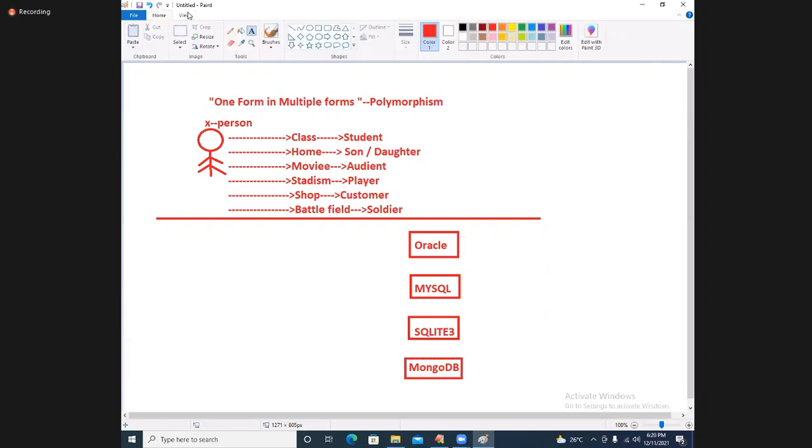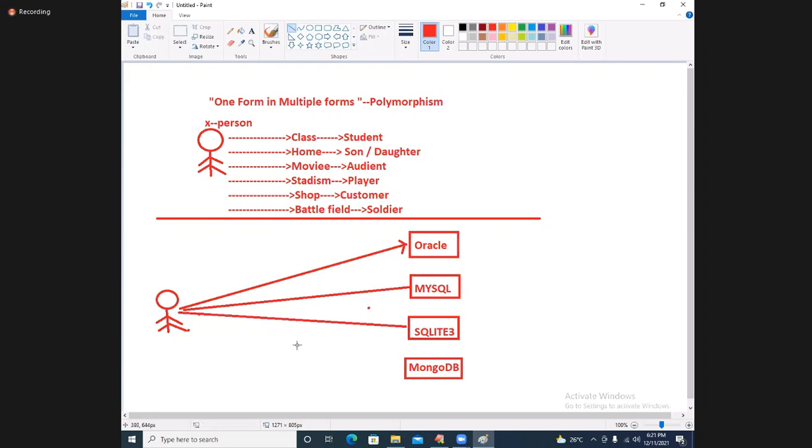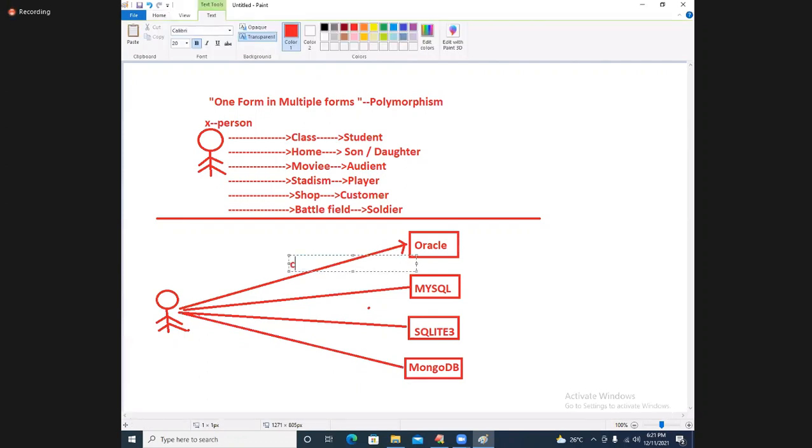Now the Python programmer wants to connect to the database. Just tell me, to connect to the database, which function are you using? Yes, everybody, already you are aware of it. Connect function you are using. Are you changing this connect function? You know what are the things you are passing.